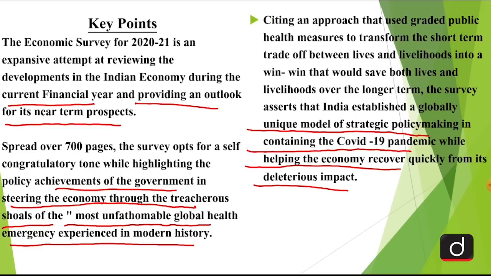Now viewers, here we are talking about the economic survey. Before we move ahead, it is quite important for us to see what exactly the economic survey has come up with. There are various aspects. I'll be discussing some of the most important aspects that are also important with reference to our UPSC examination. So the economic survey of 2021 was tabled in the Parliament on Friday. Now, one of the most important key points here is that the survey expects the Indian economy to grow by 11% in real terms after adjusting for inflation during 21-22.